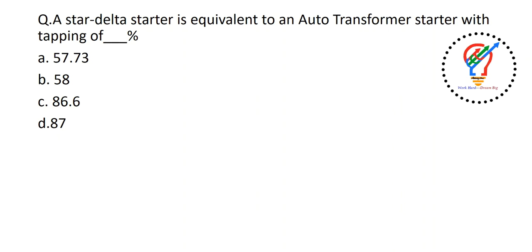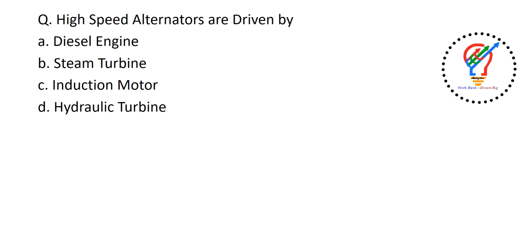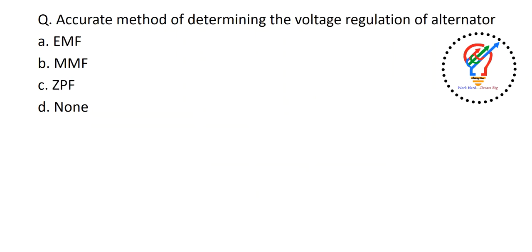Okay, so a star delta starter is equivalent to an auto transformer with a tapping of 57.73%. Here, we'll move to the next question. High speed alternators are driven by steam turbines. Low speed alternators are driven by hydraulic turbines.